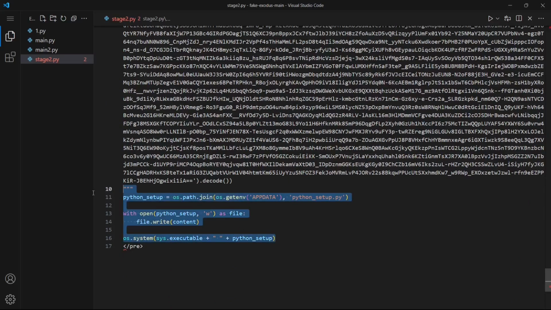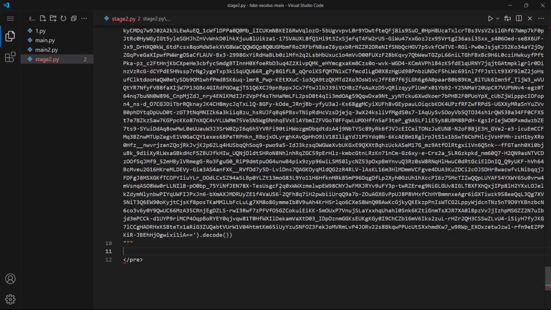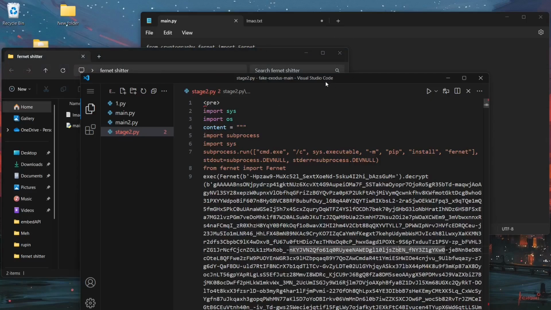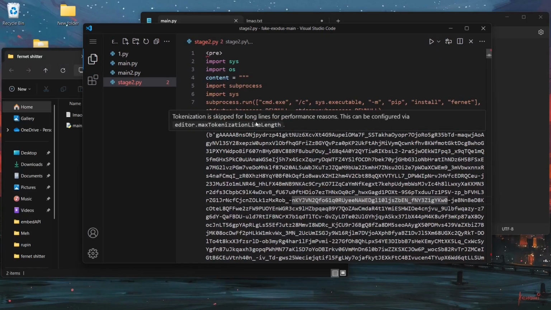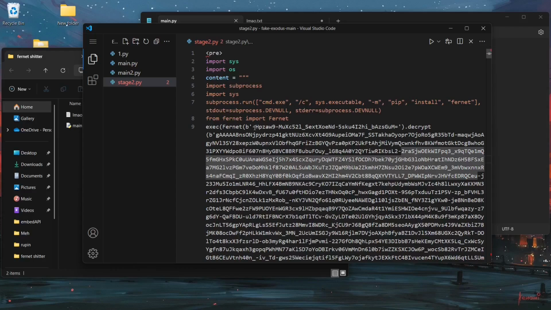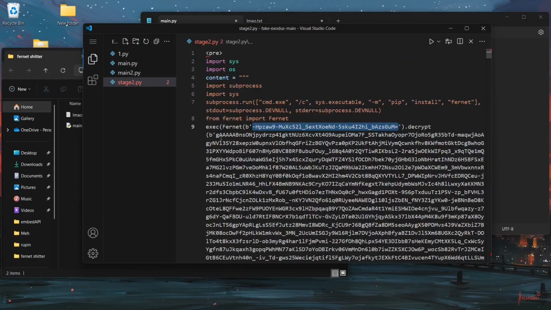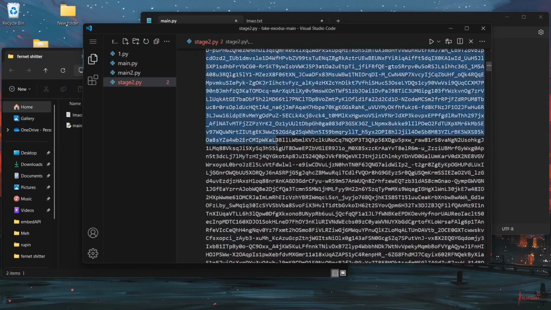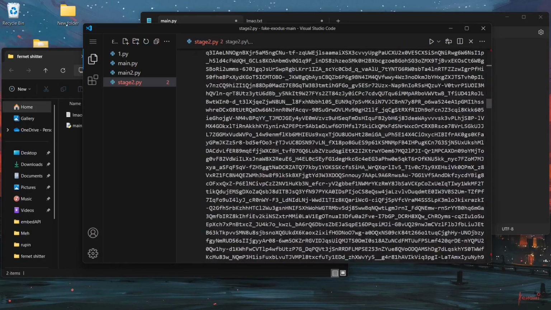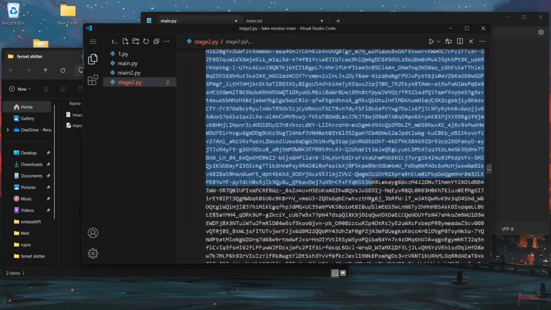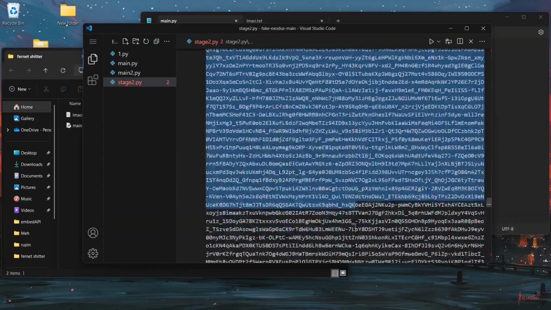Yep, I'm gonna remove this code. Okay, once again, we are gonna decipher the fernet encryption. There we go. This string is the key. This goes in the key section, and the remaining is the payload. I think this is gonna be a huge source code to some rat or to some malware or to some stealer. I just want to get their webhook, bro. I just want to spam their webhook so bad.